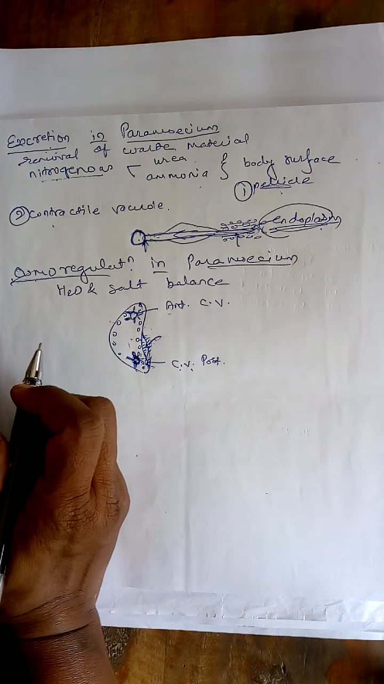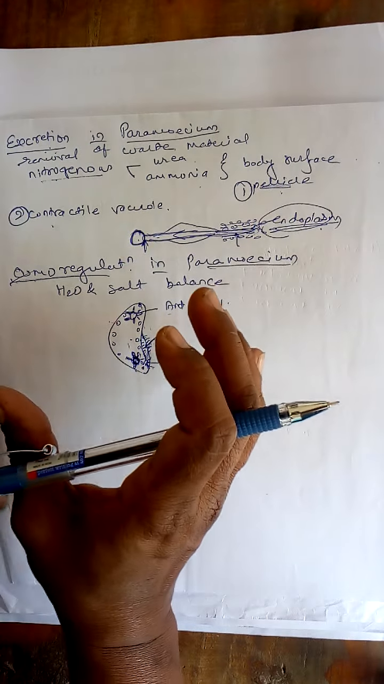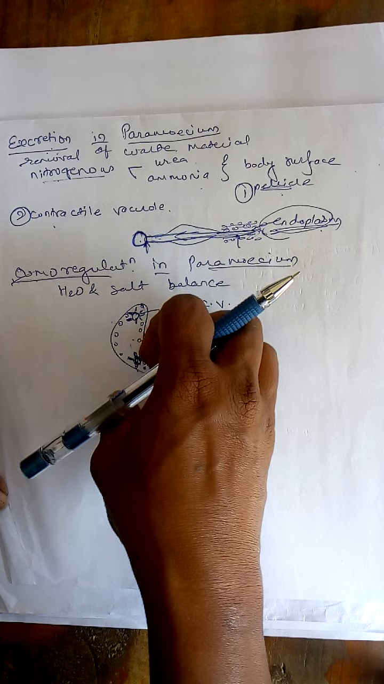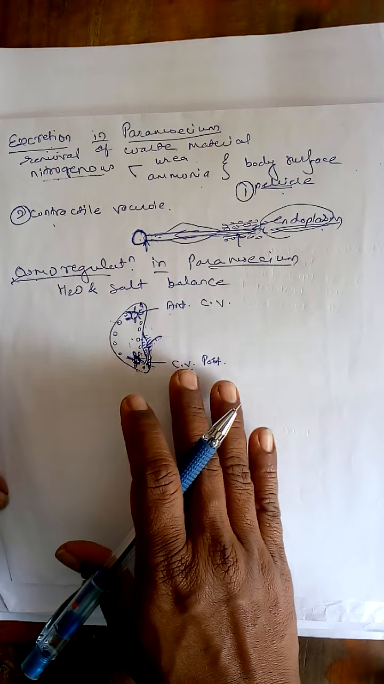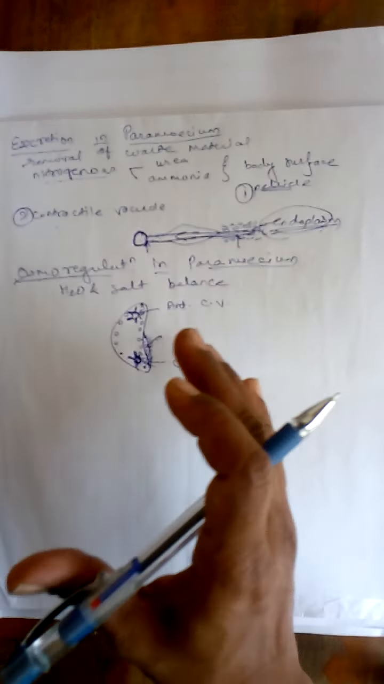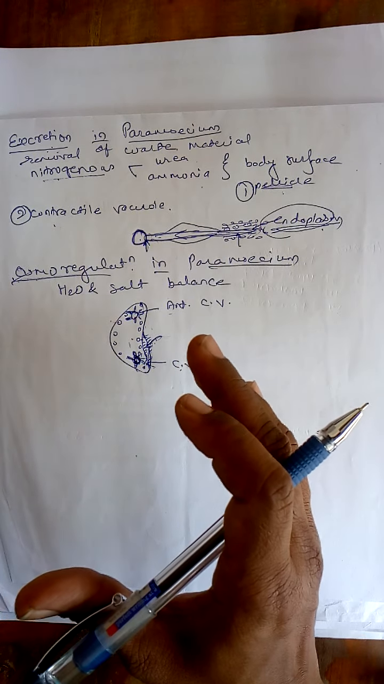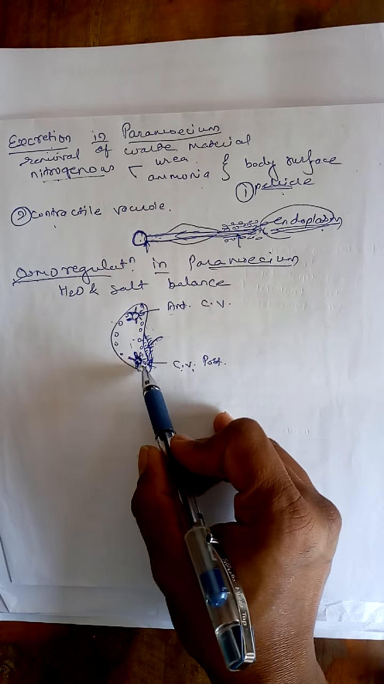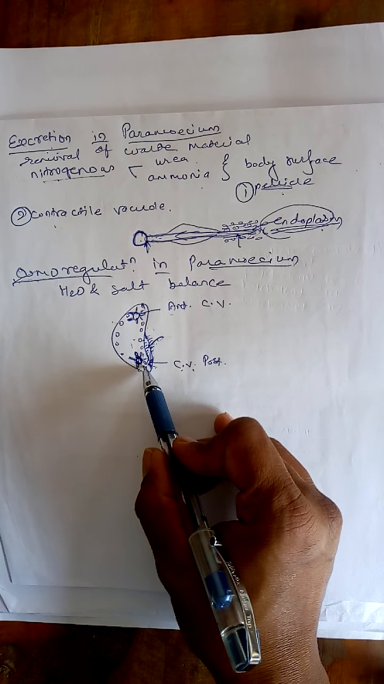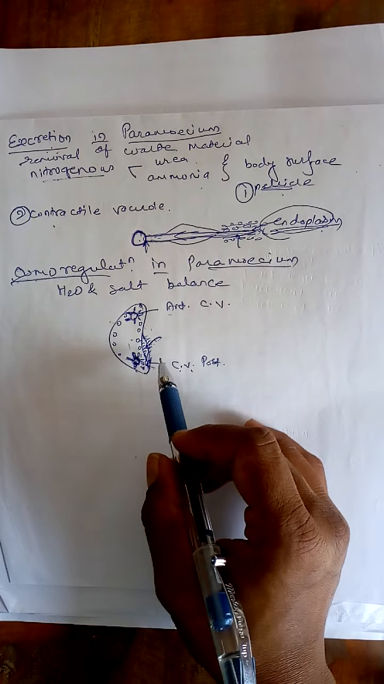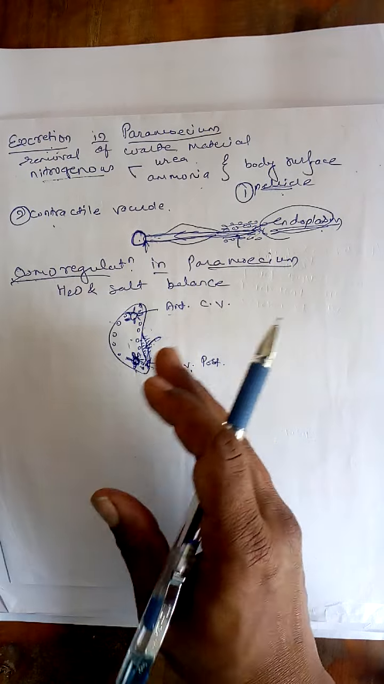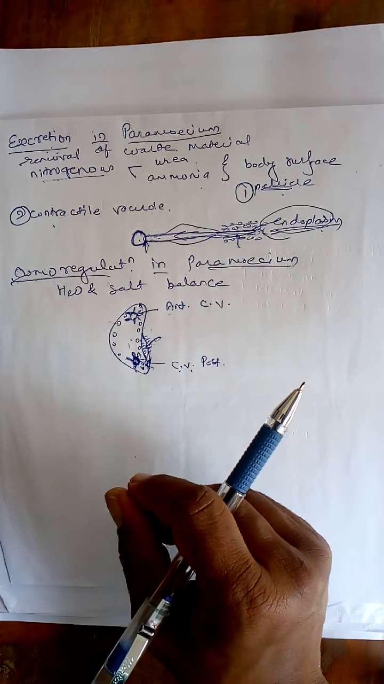Okay, and since maintaining the water balance inside the body of the paramecium, the feeding canal becomes fully filled with water. So the contractile vacuole present towards the posterior end works very fast. Okay, so all this is about how the water is discharged from the body.